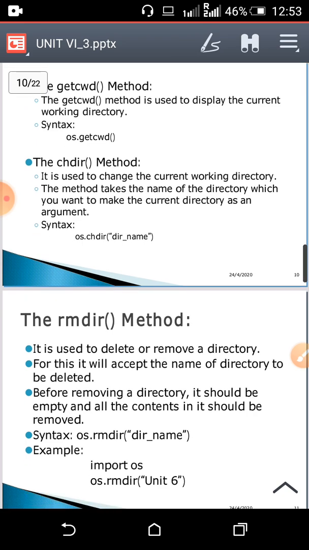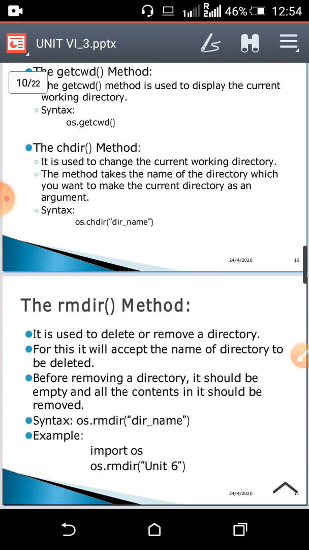Now next is the chdir method. Suppose you want to change the current working directory. You want to make another directory your current working directory, then you can use this method chdir, change directory. The syntax is os.chdir, in brackets the directory name which you want to assign as the current working directory.